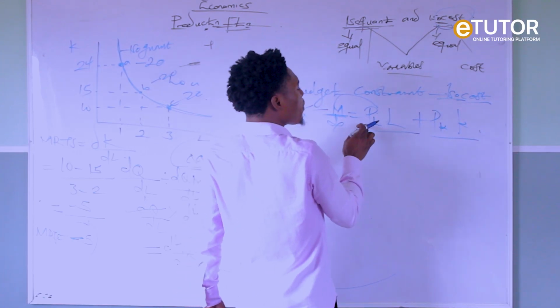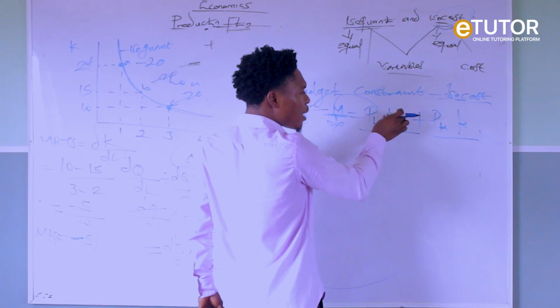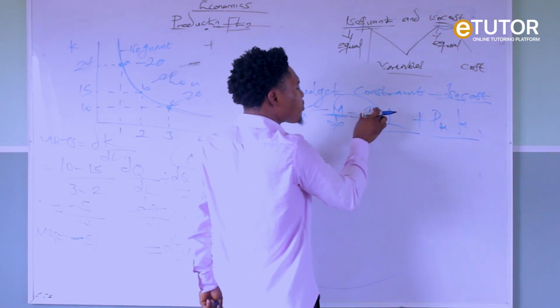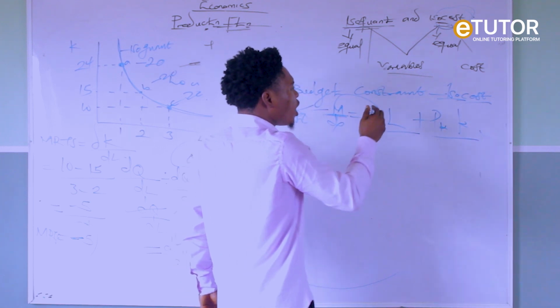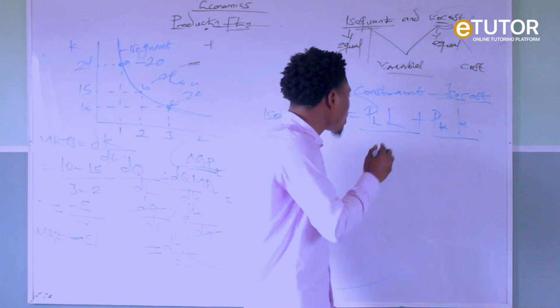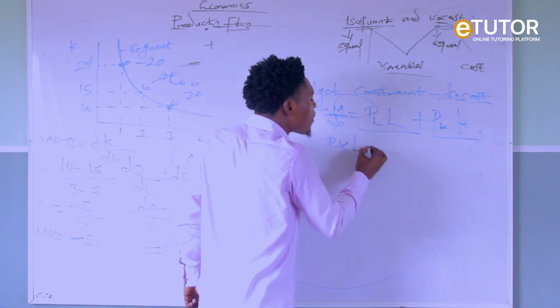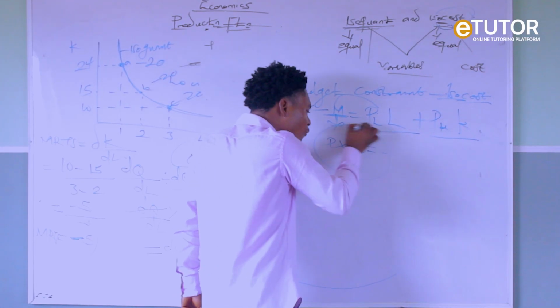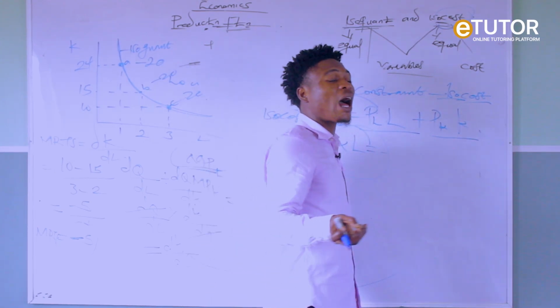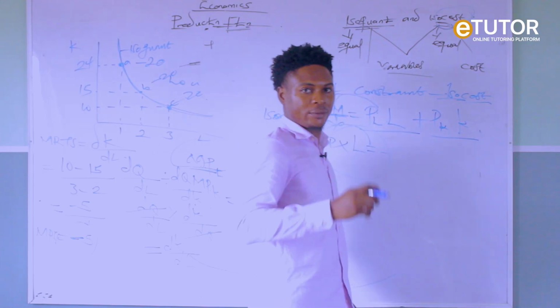Now, why do we multiply the price of labor by labor? This L represents the quantity of labor, and K the quantity of capital. Why do we multiply the price of labor by labor? Because we can use more than one labor, we can use more than one capital. So the price of each labor multiplied by the total quantity of labor will give us the total amount spent on labor, and also will give us the total amount spent on capital.